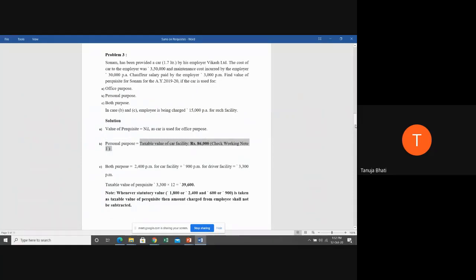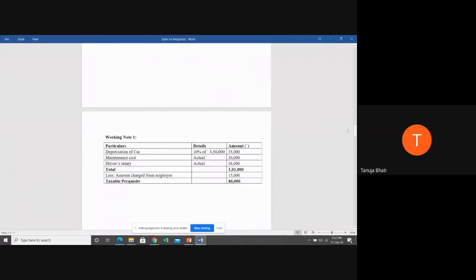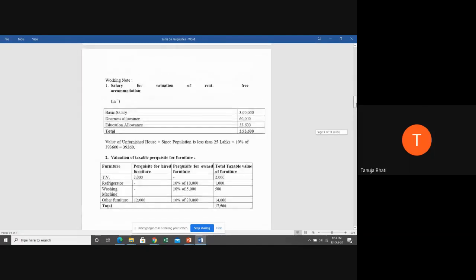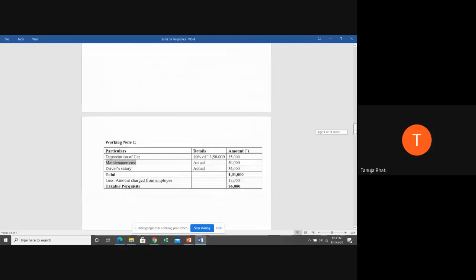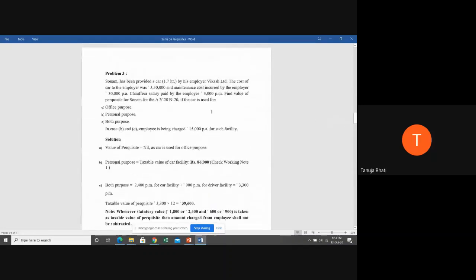Now how did we arrive at this? Check working note number 1, which I have done here. When it is used 100% for personal purpose, the value is the actual expenditure incurred by the employer. First, the employer is incurring the maintenance cost of 30,000 per annum. He is also incurring driver expenses of 3,000 per month, and the cost of the vehicle is 3,50,000.